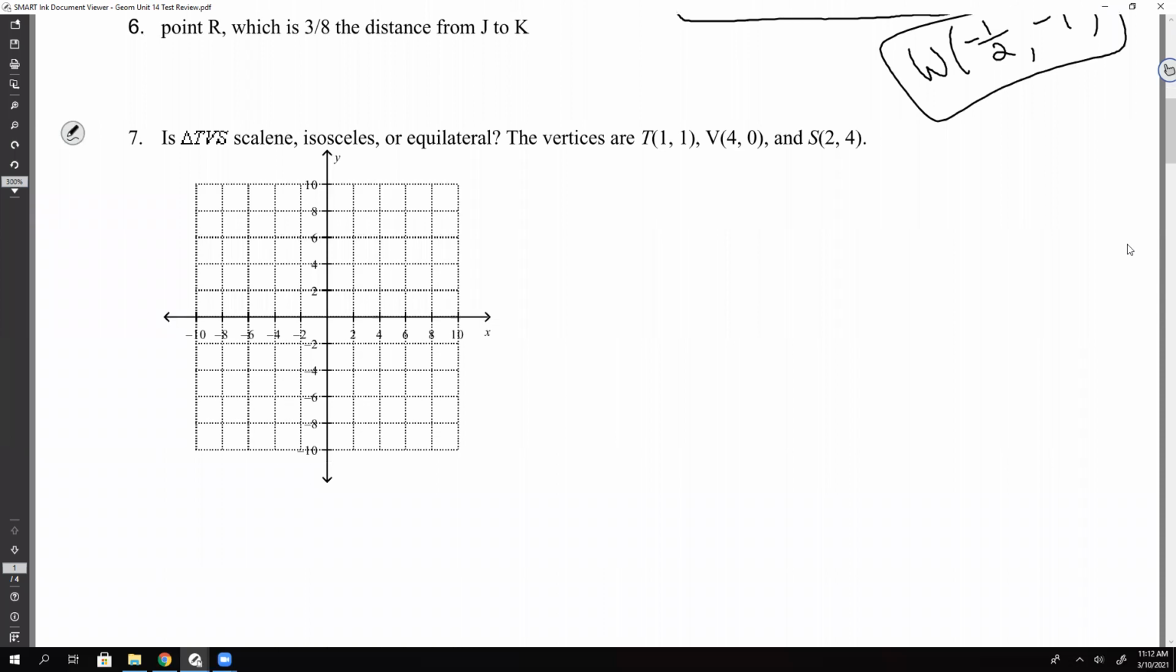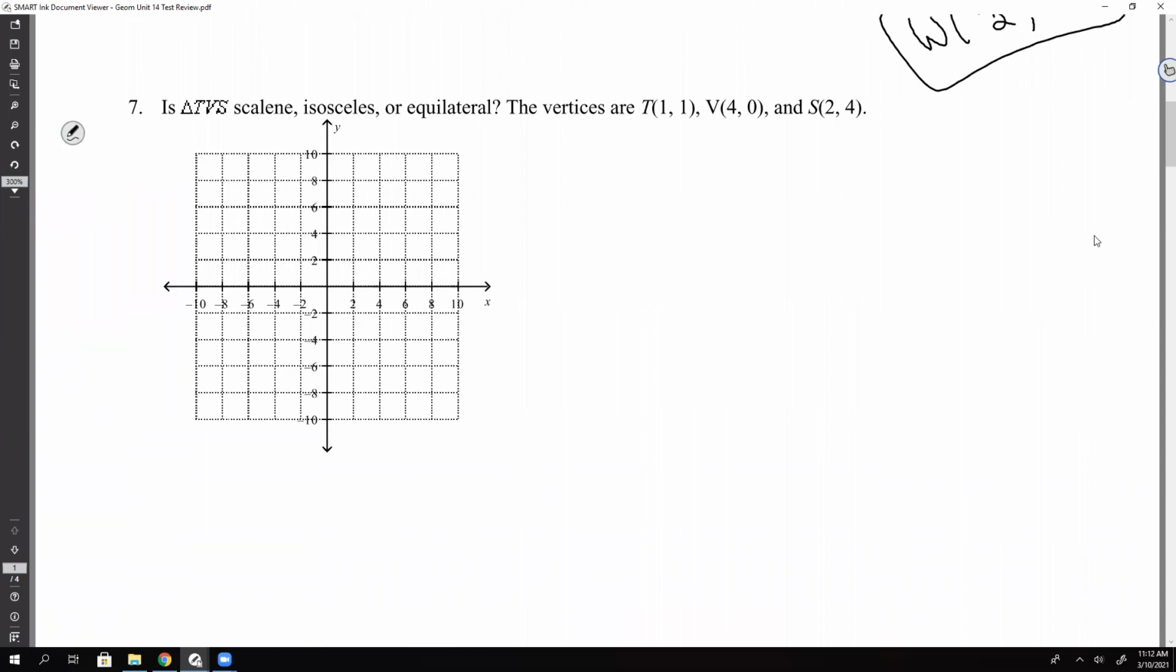All right, so number 7 now. It says, is triangle TVS scalene, isosceles, or equilateral? So what does scalene mean? None of the sides are the same, right? Okay, what does isosceles mean? 2 are the same, okay? And then equilateral? All of them, very good. So we just gotta plot these points, and then we gotta find the lengths of the sides.